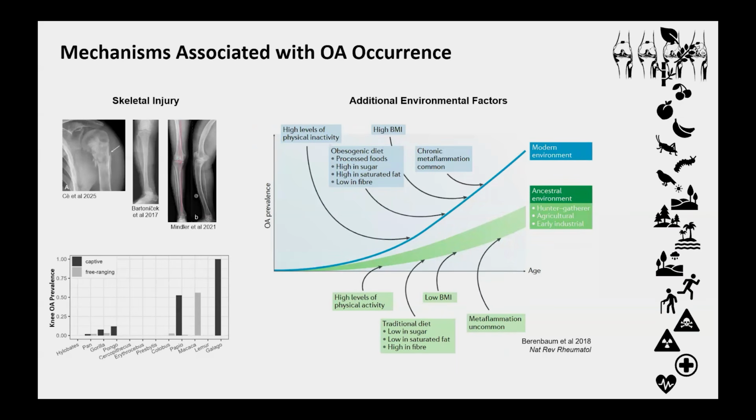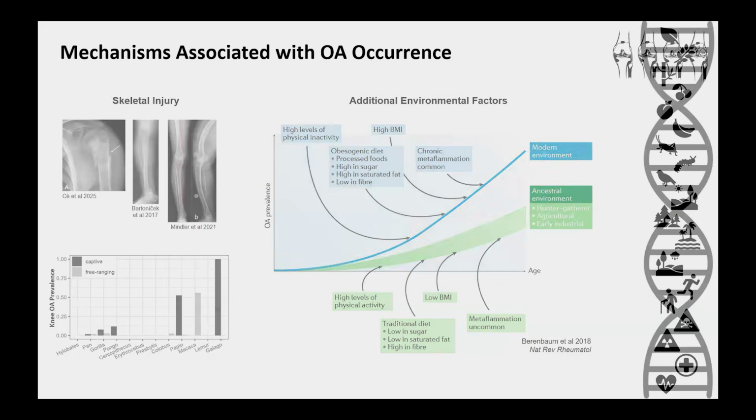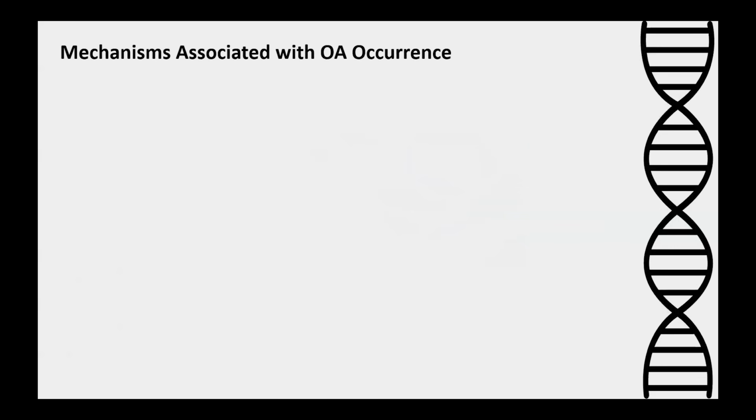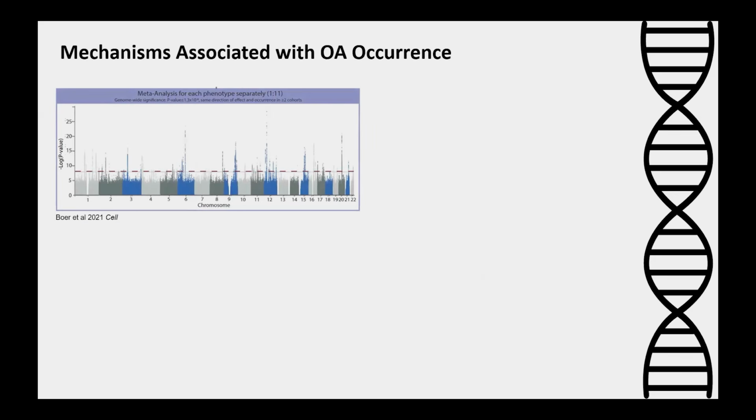And of course, this makes sense because, again, osteoarthritis is a complex disease. So we also need to consider other genetic and regulatory factors. Along this line, a lot of osteoarthritis genome-wide association studies have been conducted in humans, and the most recent study included almost 2 million individuals, which is amazing.